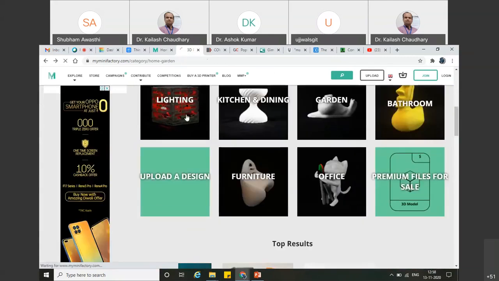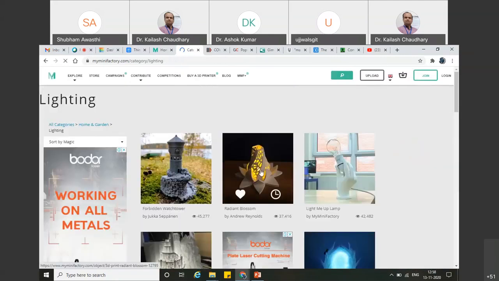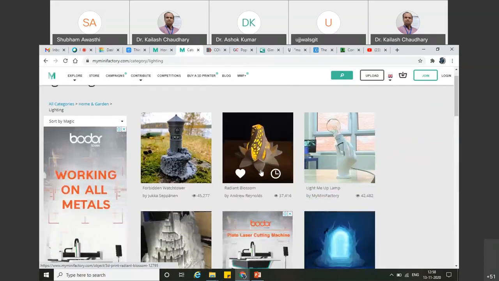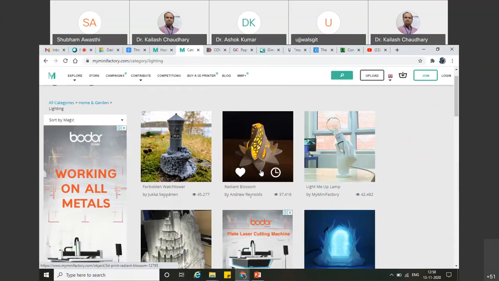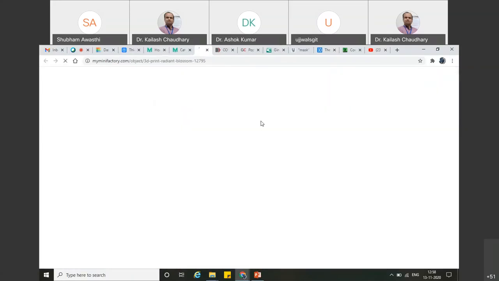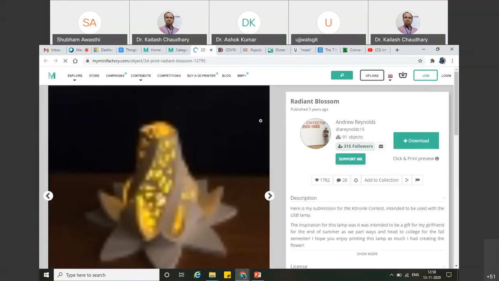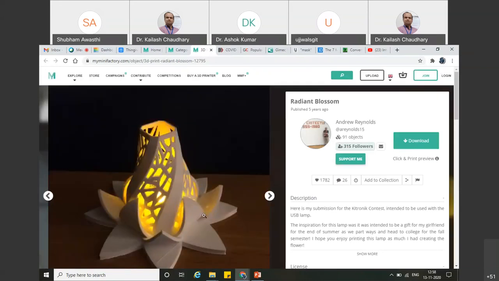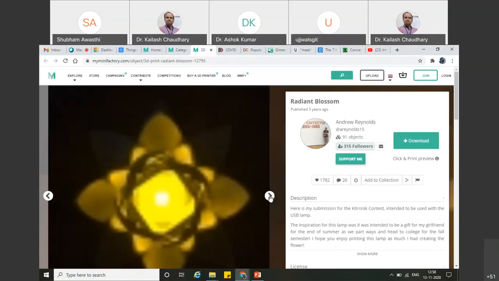A unique shape and size of stool you will get, and similarly various more parts according to your needs. Lighting is a very fashionable item, as Diwali is coming and in most of India this festival is going to be celebrated. You can just have such a stand, keep one LED bulb inside and it will illuminate like this. In this way you can even set up your own startup to sell these products.